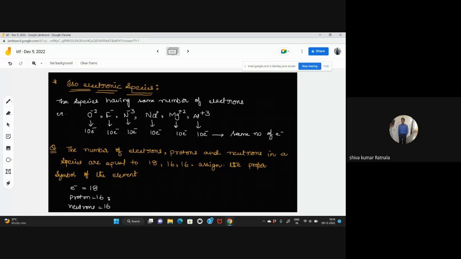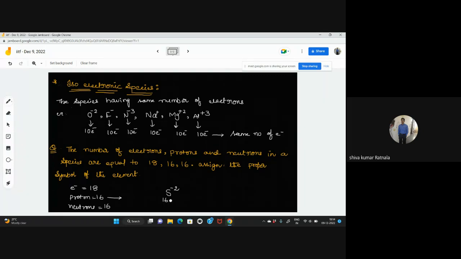So proton 16 means we know the atomic number is 16, which is sulfur. A neutral atom will have 16 protons and 16 electrons. By taking 2 electrons, it will have charge minus 2.